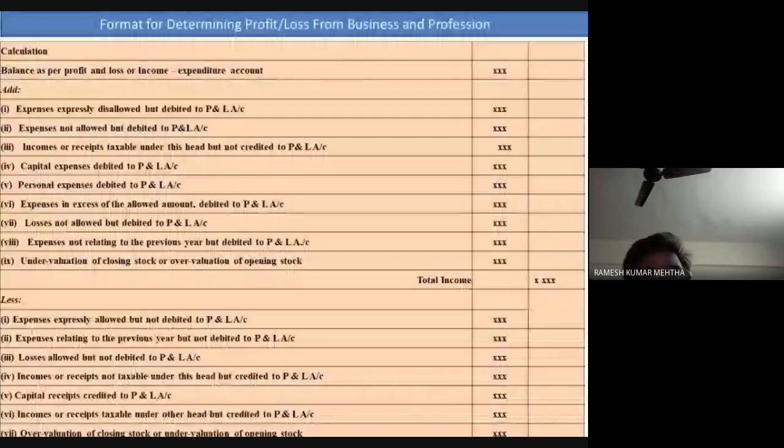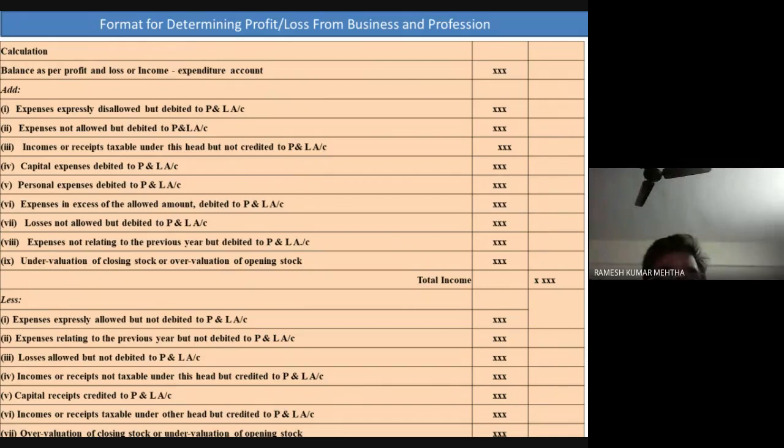Next one. Now this is the format. This is the most important format for determining the profit and loss from business and profession. So this format has to be followed to arrive at the exact figure of profit or loss from the business. So you can take a snapshot of this particular slide, and while doing numerical problems, we are going to use this particular format and determine profit or loss from business, or profit or loss from profession.